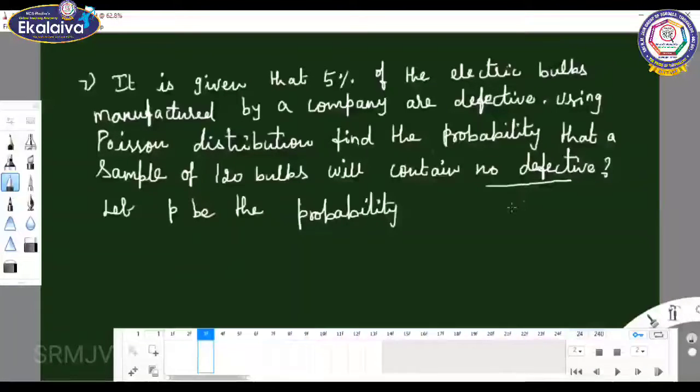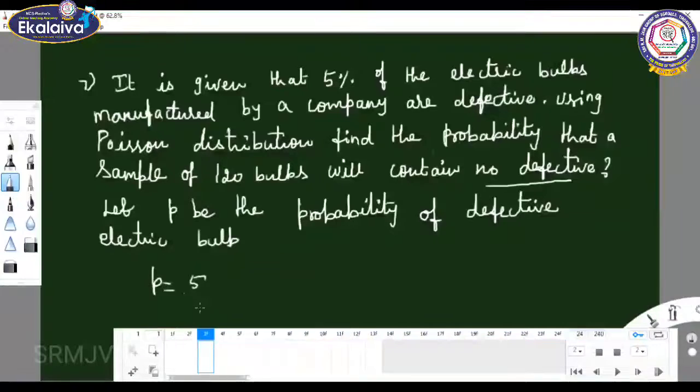So what is the value of P? It is given in the question, 5%, that is 5 by 100. What is the sample size n? You can take it as n equal to 120, the sample of 120 bulbs you have taken.